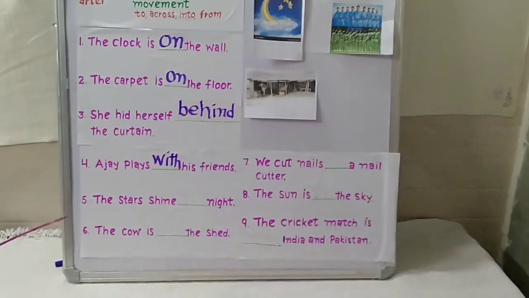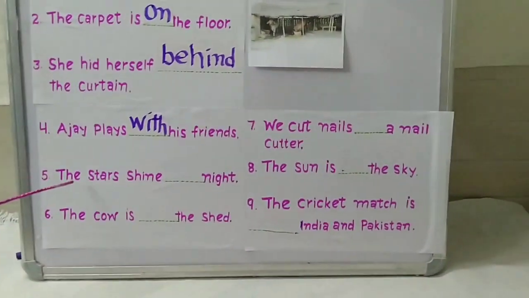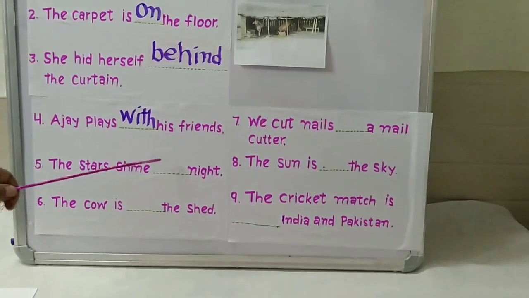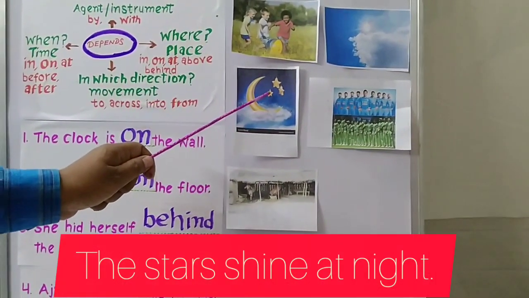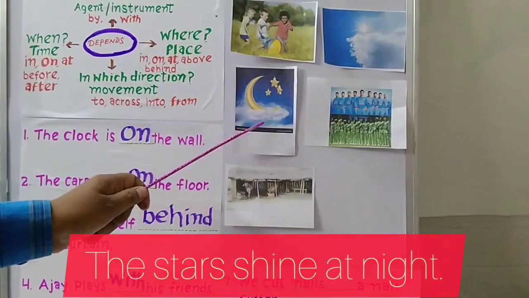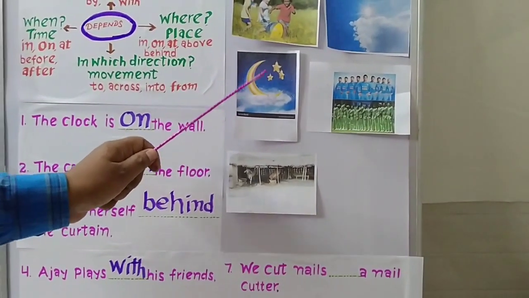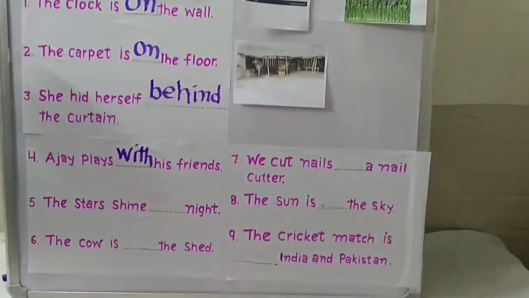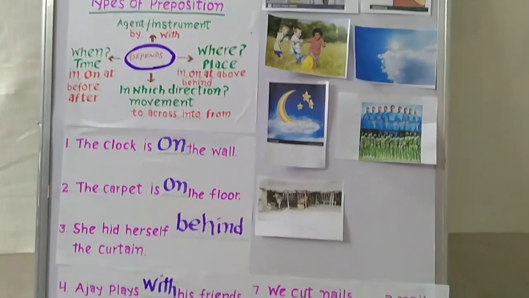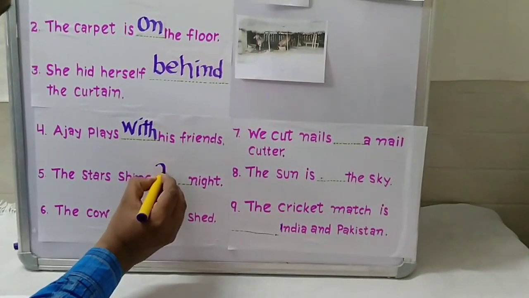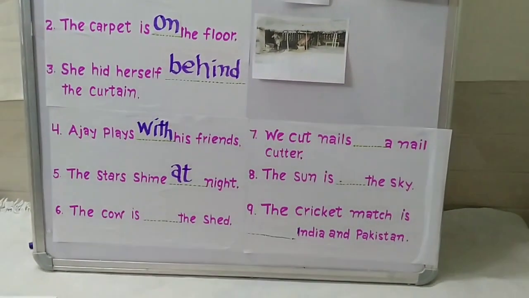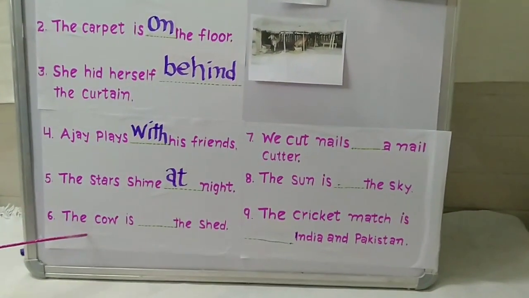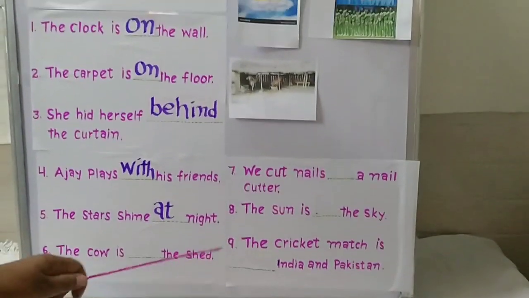Next sentence is: the stars shine dash night. Look at the picture. The stars are shining. When do the stars shine? Yes, at night. It tells time. At.